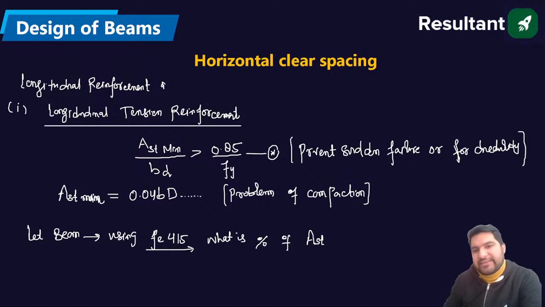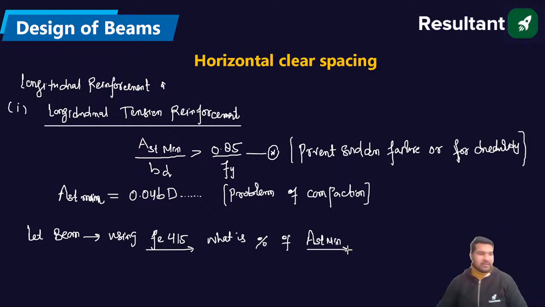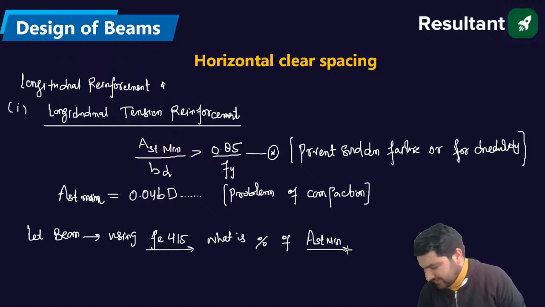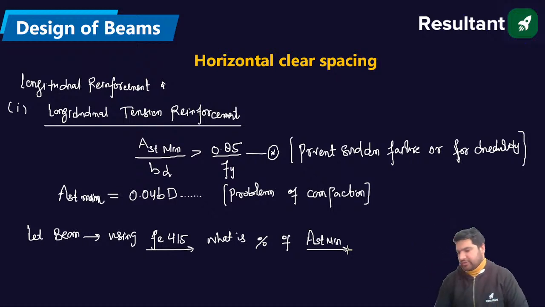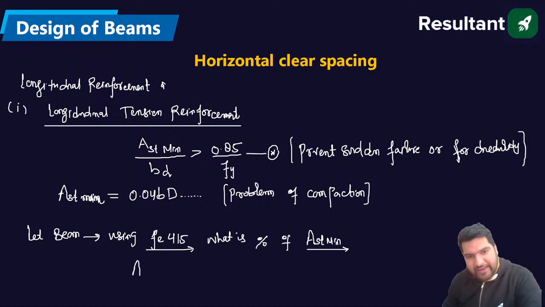What is the minimum percentage of AST? Write down the answer, guys. So quickly, I want the answers. Arvind is saying it is 0.204. So I can write down AST minimum divided by BD.